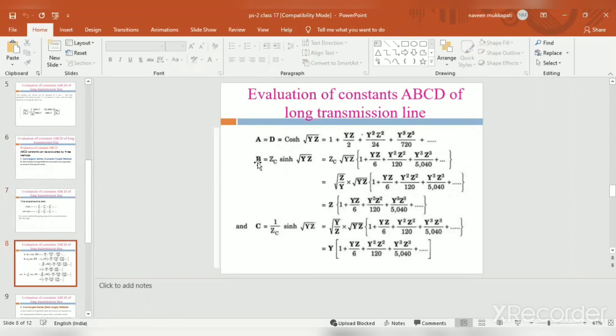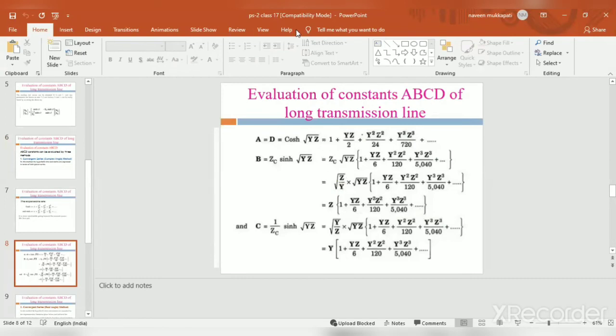By using the convergence method, the formula for A equal to D is 1 plus YZ by 2 plus Y square Z square by 24 plus Y cube Z cube by 720, and so on. And then B is equal to Zc sinh root of YZ, that is equal to Zc into 1 plus YZ by 6 plus Y square Z square by 120 plus Y cube Z cube by 5040.